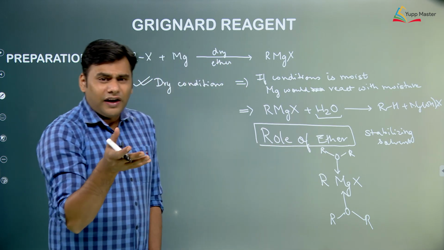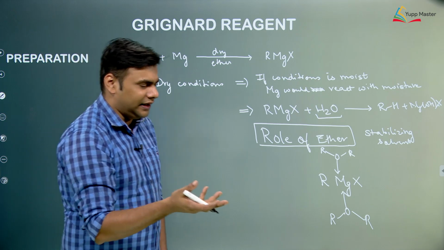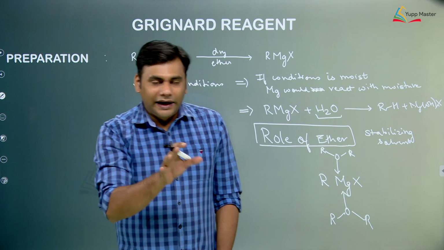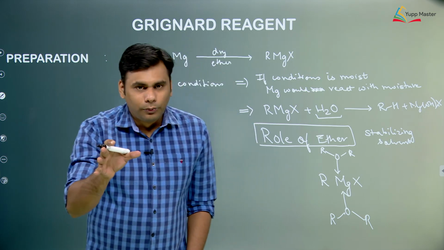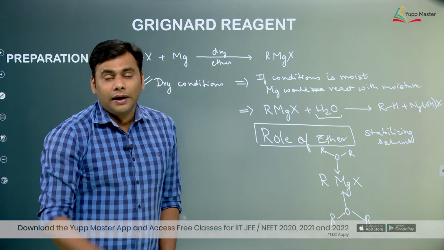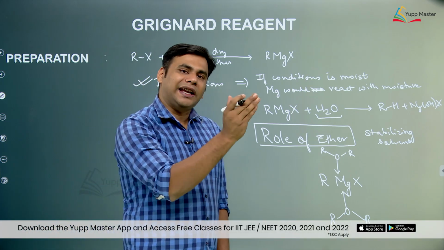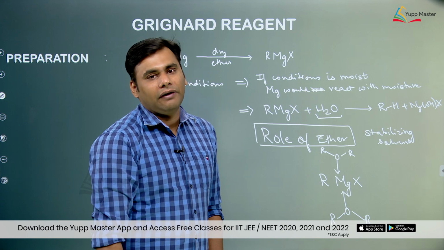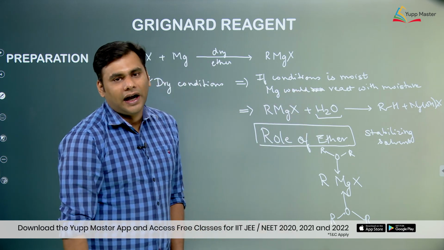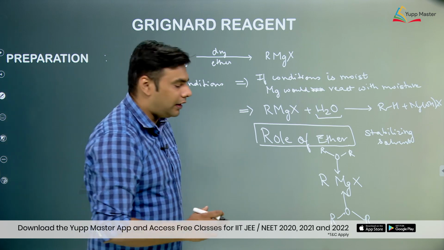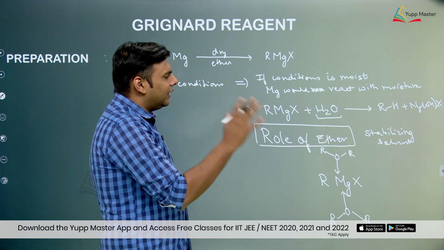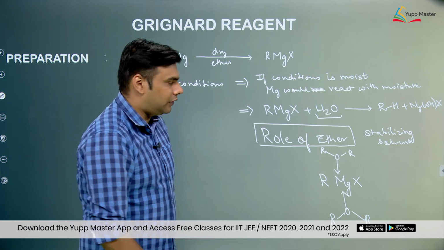If we are taking any nitrogen containing group, say RNH2, nitrogen has a lone pair, so it can donate its lone pair to magnesium and stabilize it, but because it has hydrogen attached to an electronegative atom, that hydrogen would come out and get evolved as hydrogen gas, and the magnesium would react with it and lose its electropositive character.